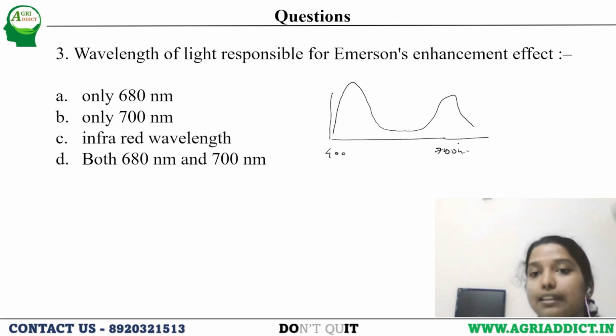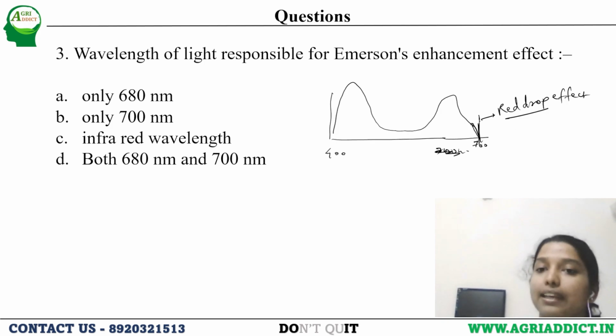And at 700 there is a sudden dip, and this dip is known as red drop. This is one concept, the red drop effect, because the photosynthesis rate suddenly drops here at 700 nanometer. Beyond that, there will be no photosynthesis taking place.